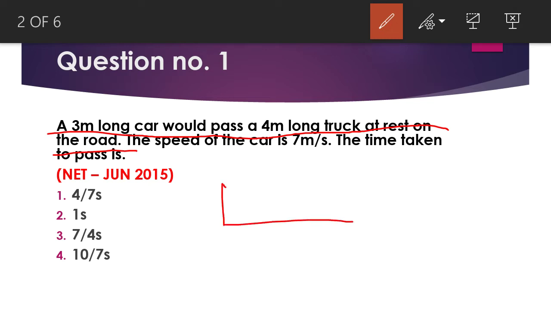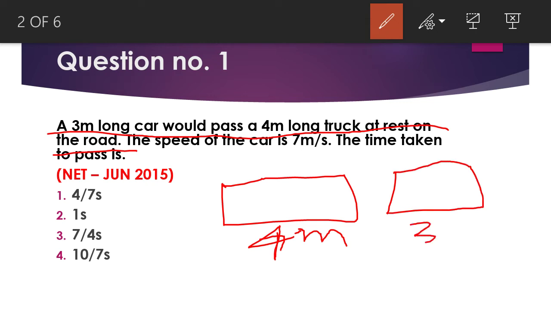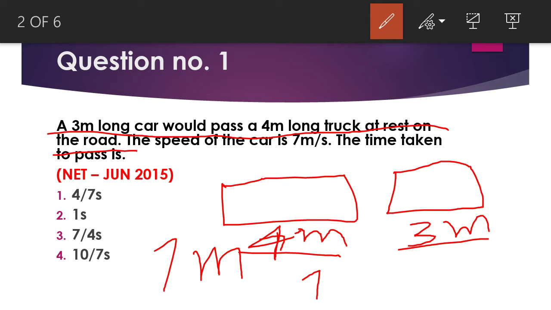So you have a truck which is at rest on the road and its length is 4 meters, and you have a car whose length is 3 meters. The total distance the car has to cover is 4 meters plus 3 meters, a total of 7 meters, if it wants to cross the truck. So the total distance is 7 meters, and our speed is also 7 meters per second.